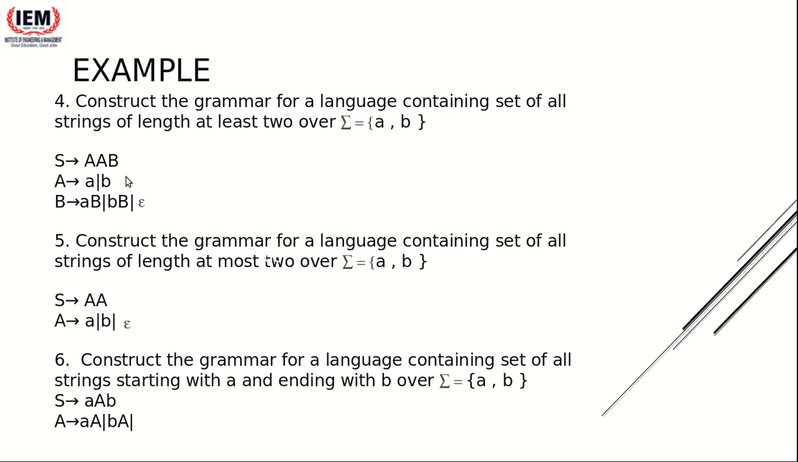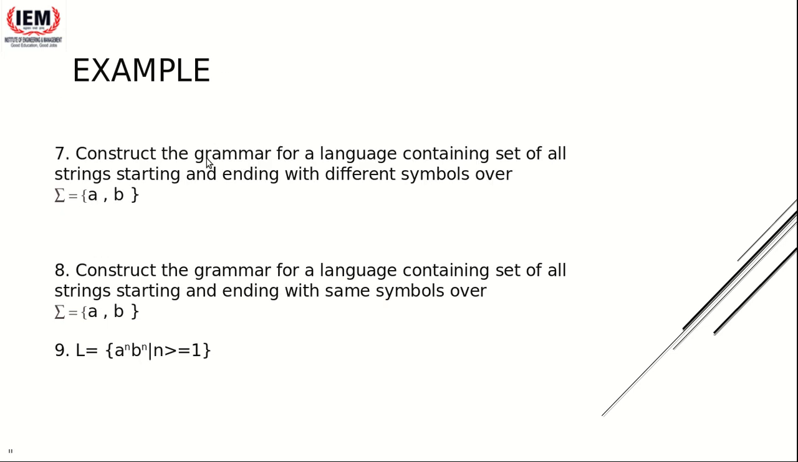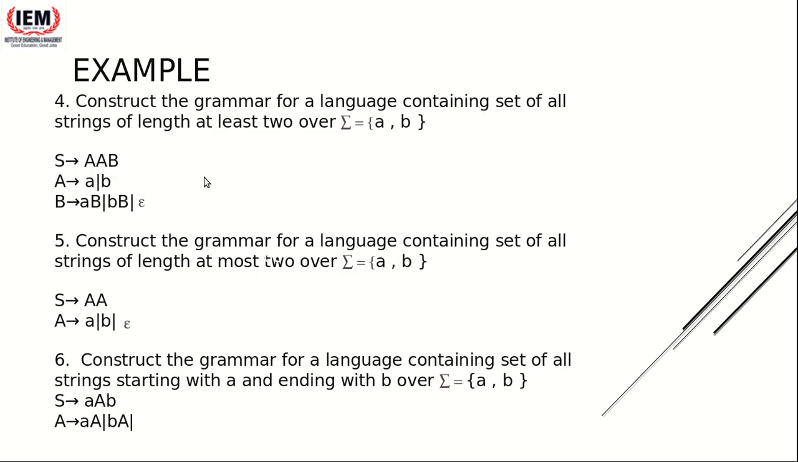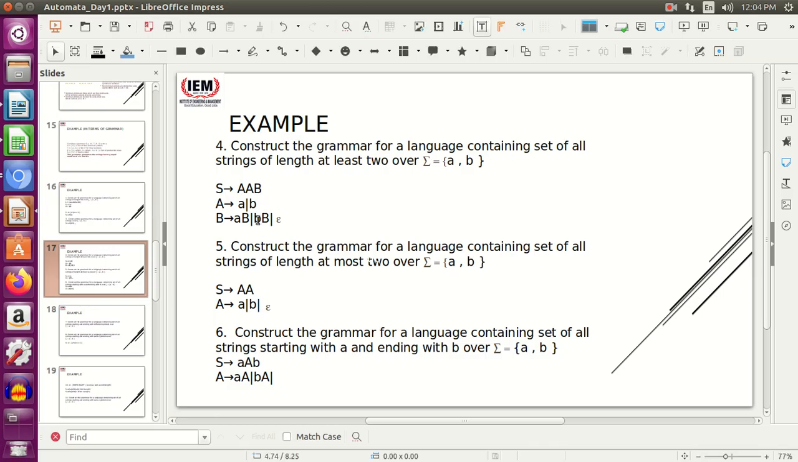Again, suppose your string is AA, at least 2. So this A will be substituted with A, this A will also be substituted with A, and this B will be substituted by epsilon. Okay. For any string whose length is more than 2, let me show you. Yeah, ma'am, why can't we do here just S extends to AB? Okay, wait.